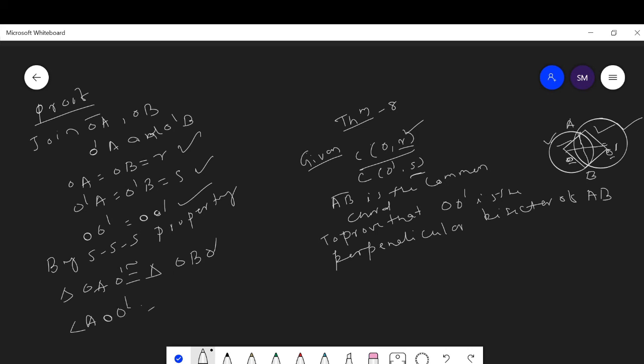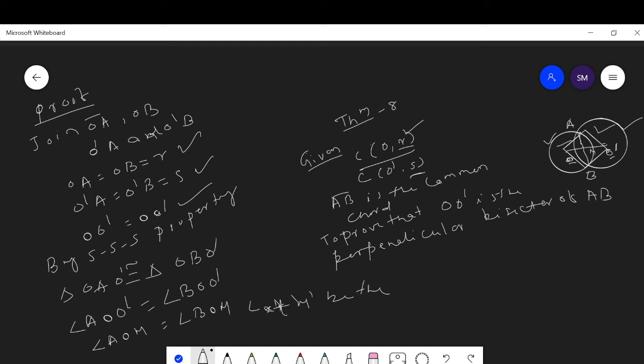angle AOO' is equal to angle BOO', and angle AOM is equal to angle BOM. Then M is the point of intersection of AB and OO'. Let this be point M.